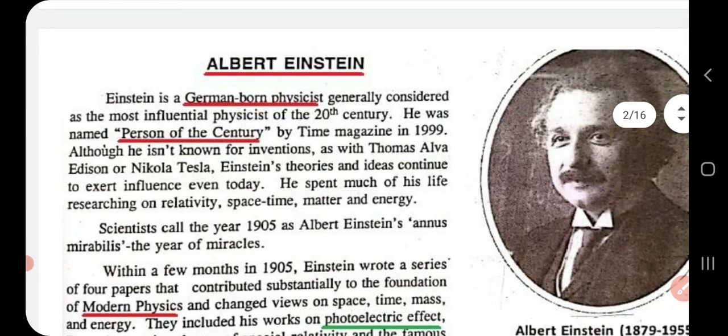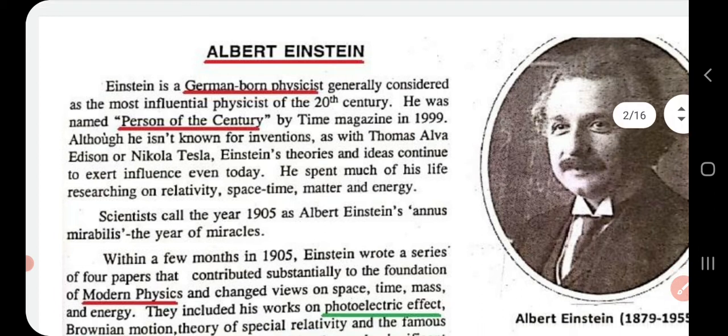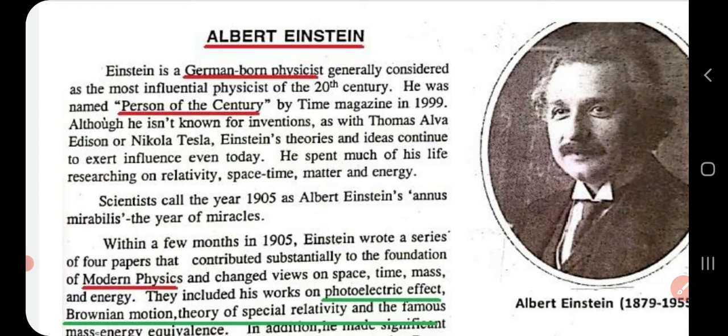Thomson. So, Einstein is a German born physicist and he was named Person of the Century by Time magazine in 1999. Actually, Einstein is not famous for his inventions. More than inventions, Einstein is famous for the theories and ideas time in researching on relativity, then space, time, matter, and energy, and so on.